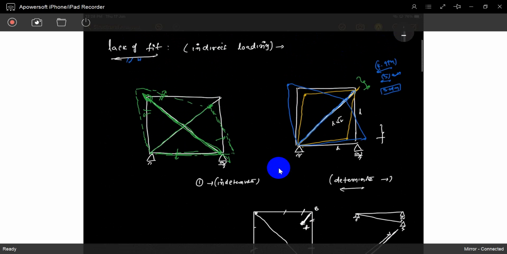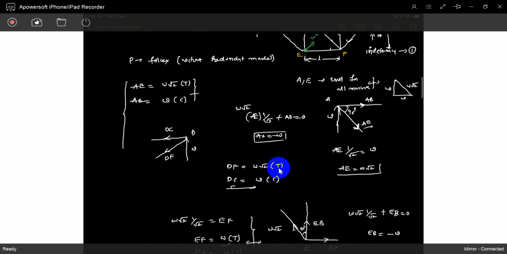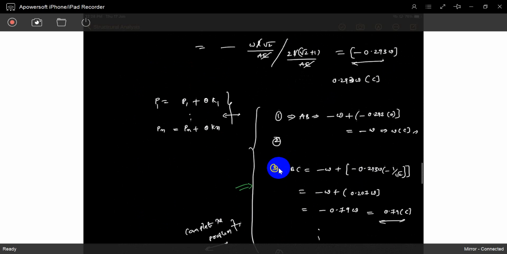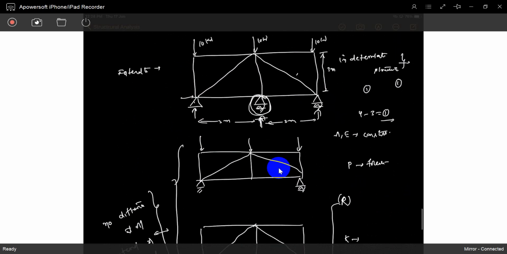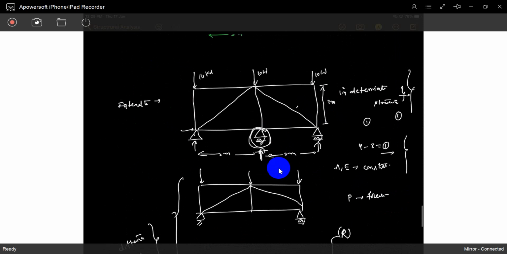But you have to do this external indeterminacy problem. Try it, just take it as a problem. If you face any difficulty, just tell me and I will do one problem.